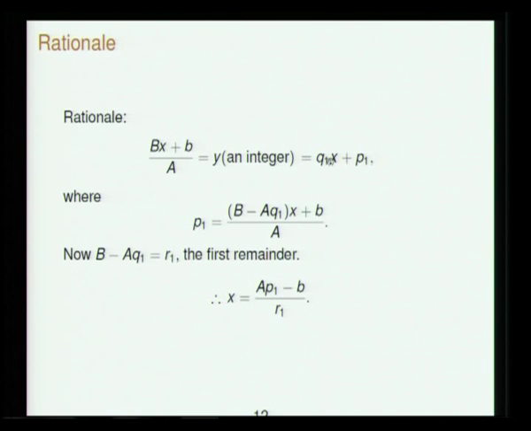Which I write as q1x plus p1. So from this one can see that p1 is (Bx plus B) divided by A minus q1x. So now B minus Aq1 is the first remainder. When B is divided by capital A, R1 is the first remainder. So, x is equal to (Ap1 minus B) divided by R1.